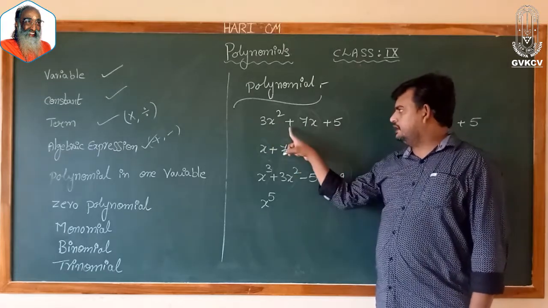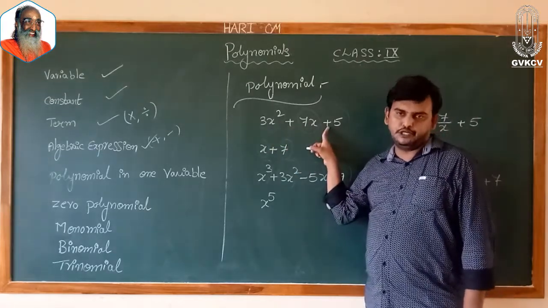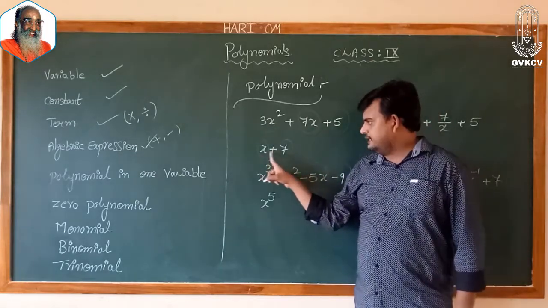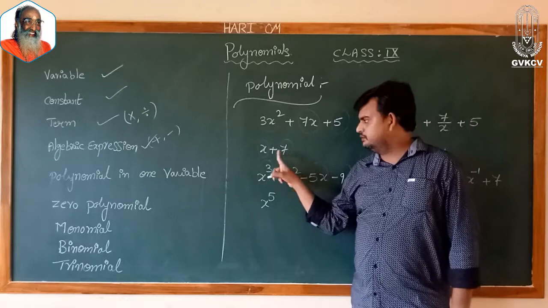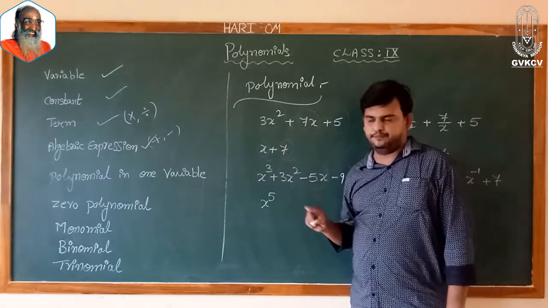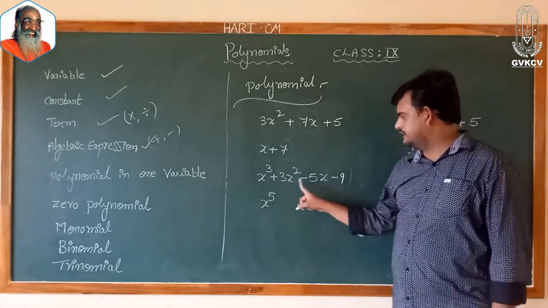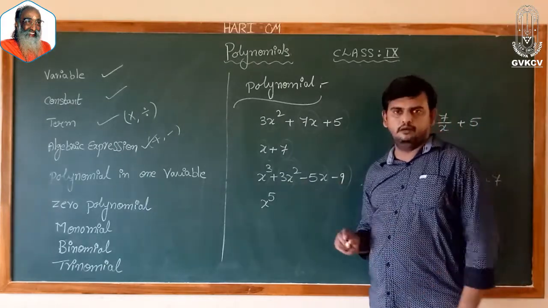These three terms we are combining by using addition, so that we can call it an algebraic expression. x, 7. These are also two terms we are combining with addition. 1, 2, 3, 4. 4 terms.